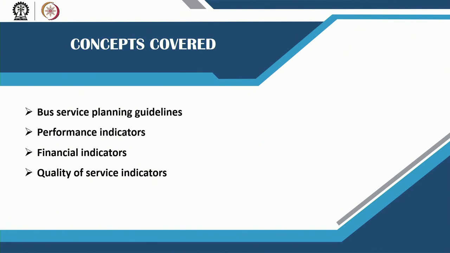So, now we will introduce you to how to plan for a bus service with the previous knowledge of what are the different types of buses, where the bus stops can be located, what is the spacing, and so forth. Finally, once we introduce you to the planning guidelines, we will tell you what are the different types of performance indicators that are used to evaluate how well a bus service is operating, and the different financial and quality of service indicators.